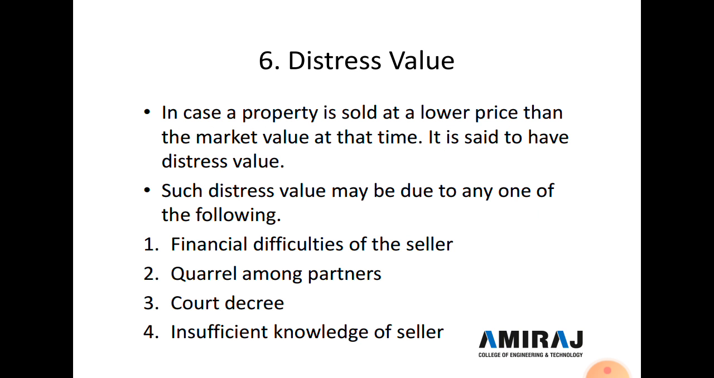Now the sixth type of value is distress value. In case the property is sold at a lower price than the market value at that time, it is said to have a distress value. Such a distress value may be due to any one of the following reasons. Here, first is the financial difficulty of a seller, second is a quarrel among partners, third is a court decree, and fourth is insufficient knowledge of the seller. So these are the four reasons for distress value.